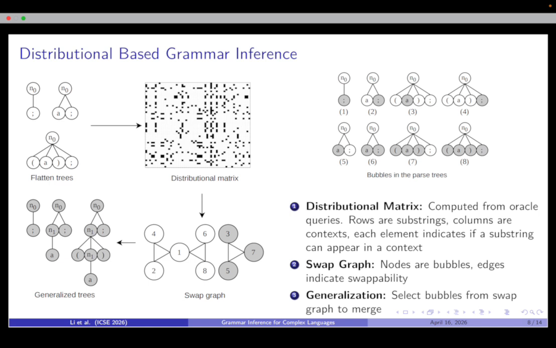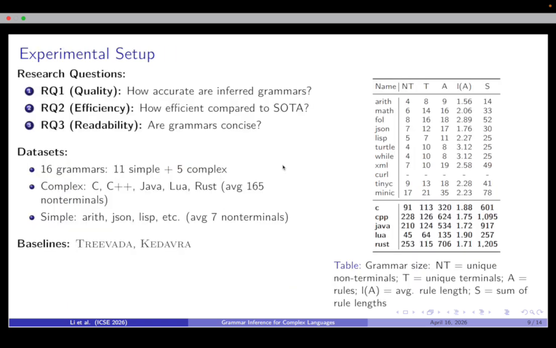Each entry indicates whether placing a substring in a given context produces a string accepted by the oracle. A swap graph represents whether bubbles can be swapped. Each node corresponds to a bubble, and an edge indicates that two bubbles can be swapped.